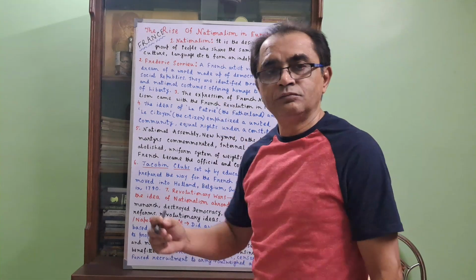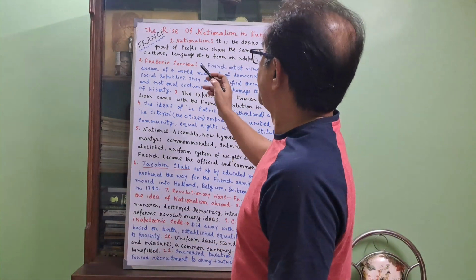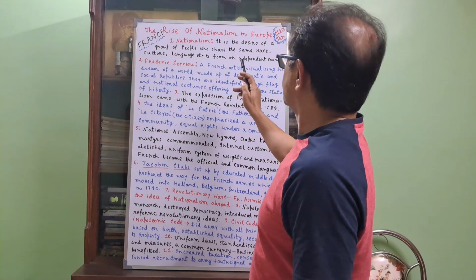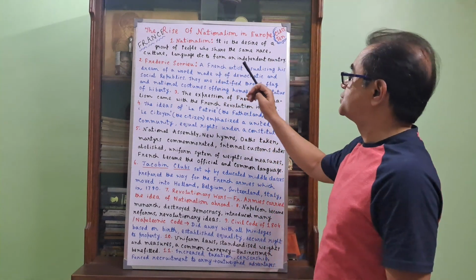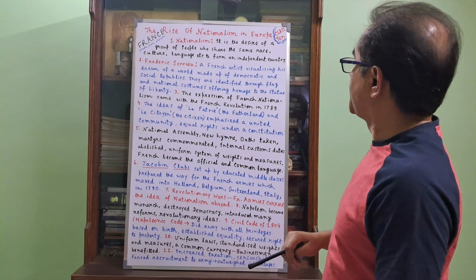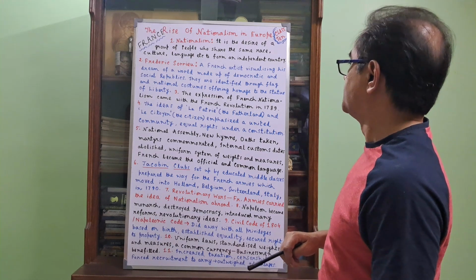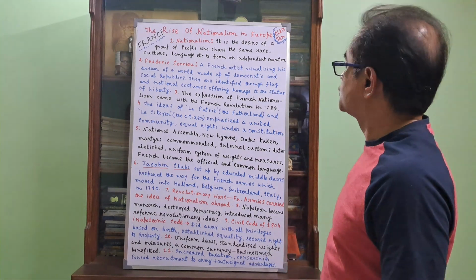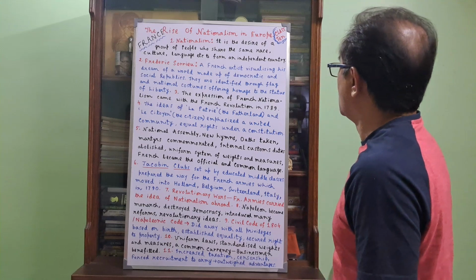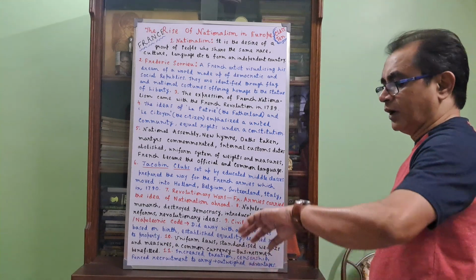Now, how it started. Frédéric Sorel, a French artist, visualized his dream of a world made up of democratic and social republics. They are identified through flags and national costumes, offering homage to the Statue of Liberty.